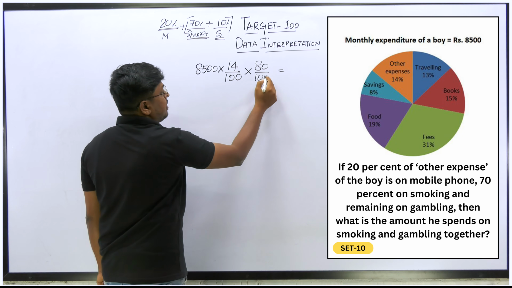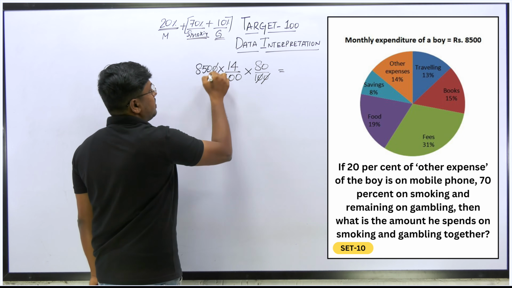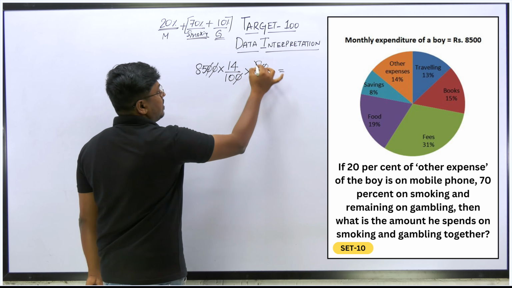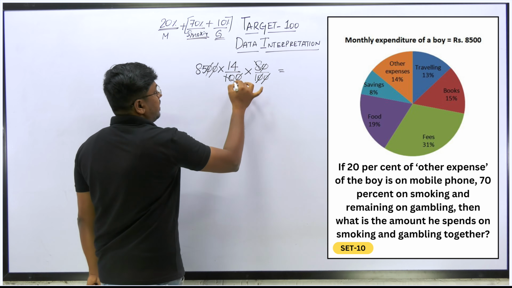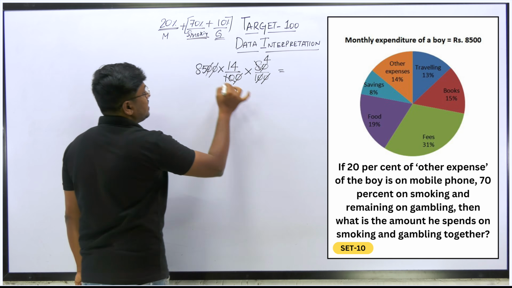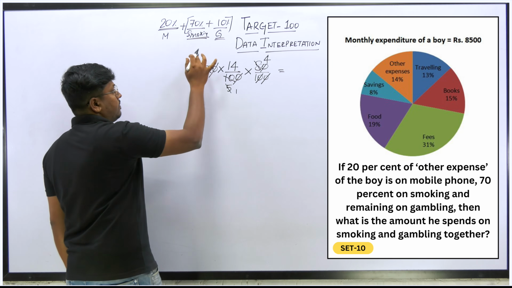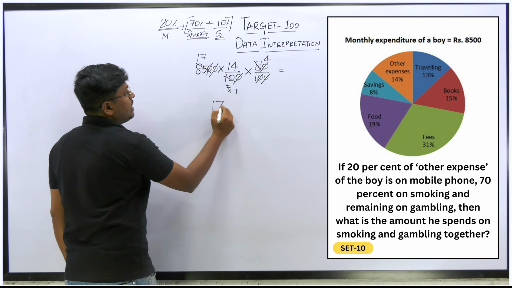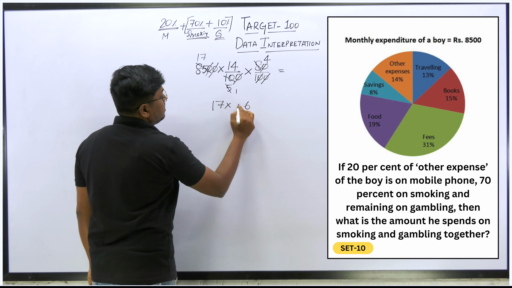So we have to find 80%. Cancel the zeros, 0, 0. So cancel on 2 table 5 times, cancelling on 2 table 4 times. So 1 5s are 5, 7 5s are 35. So 17 into 56.